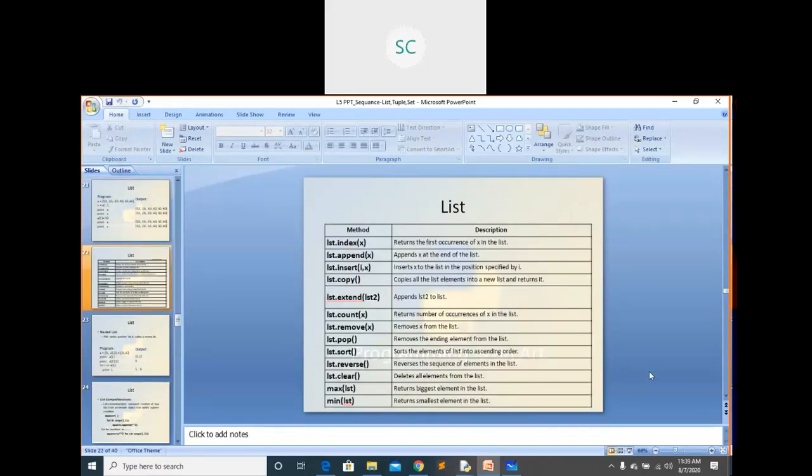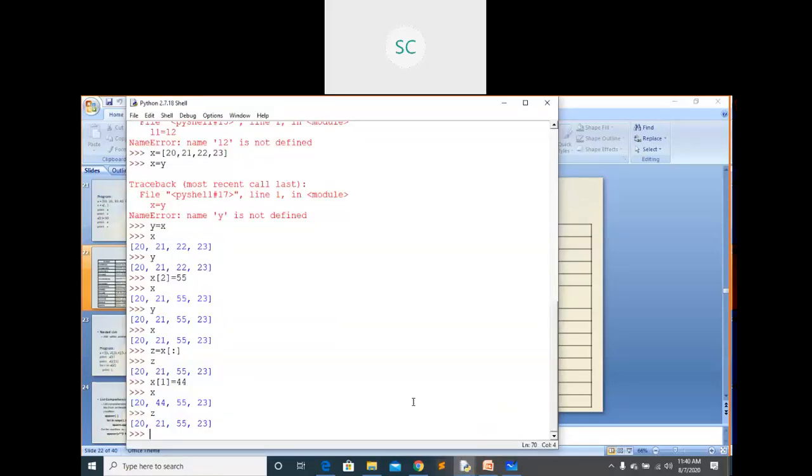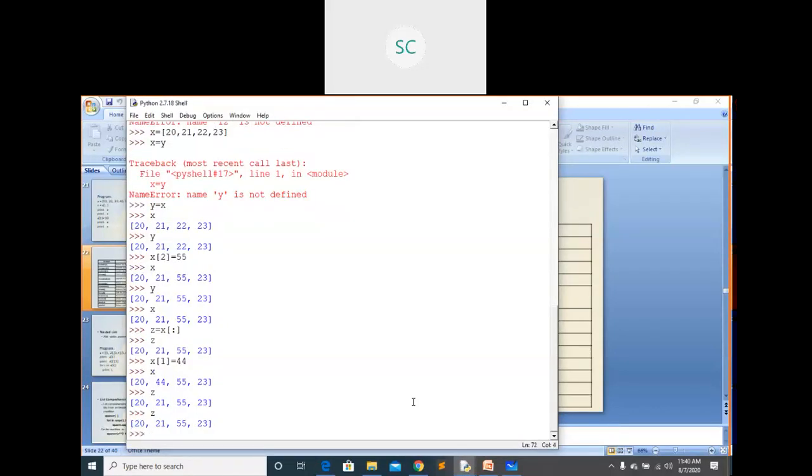Then we have different built-in functions in list. You can use these functions to do some operations. You see here, list dot index is a function here. You are passing x here. What it will do, it returns the first occurrence of x in the list. x is one element which is present in this list. Suppose if I see here, z is one list, right? z having 20, 21, 55, 23.